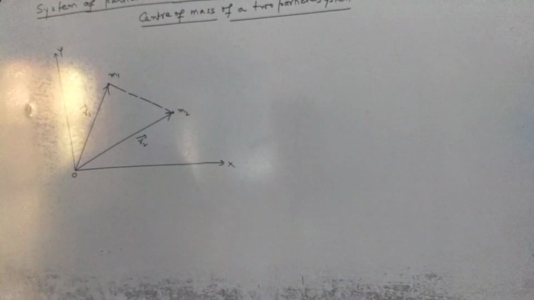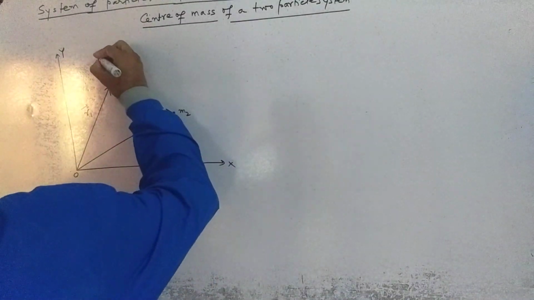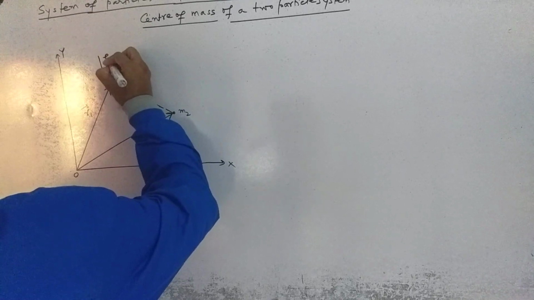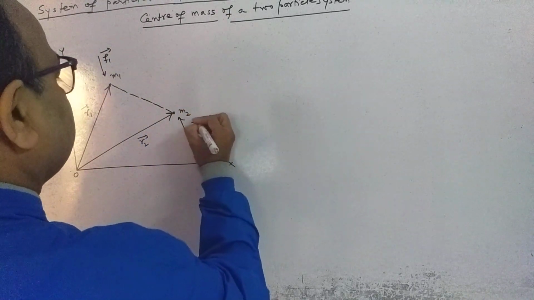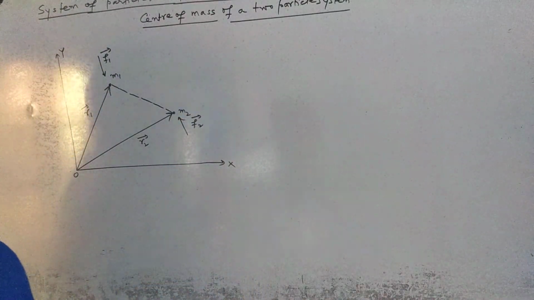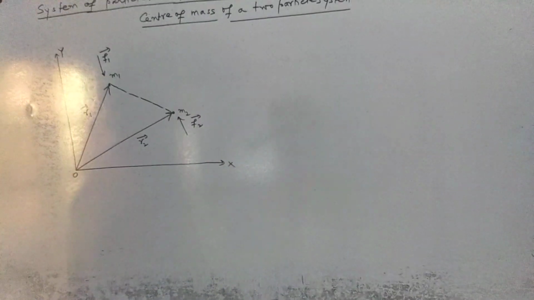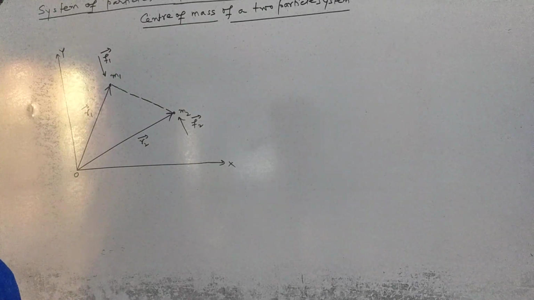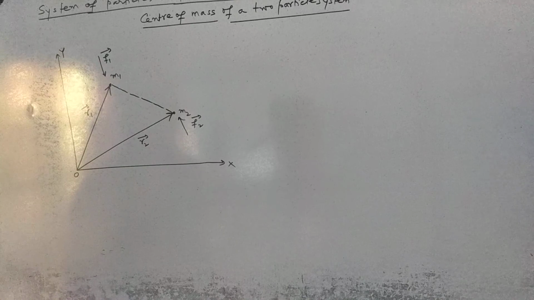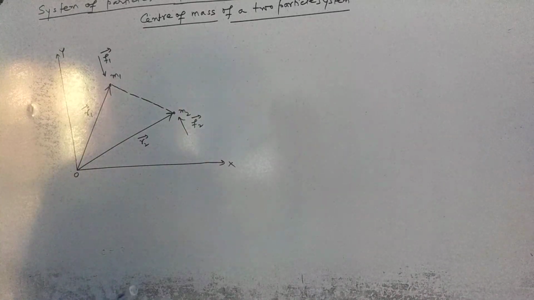And what happens here? We can say a force F1 vector, external force, F2 vector is the external force. Sorry, F1 vector and F2 vector are the two external forces acting on the particles M1 and M2 respectively. Then what we can say here?